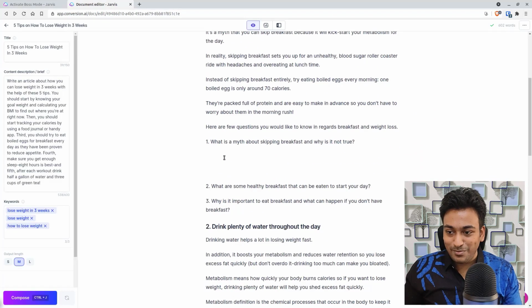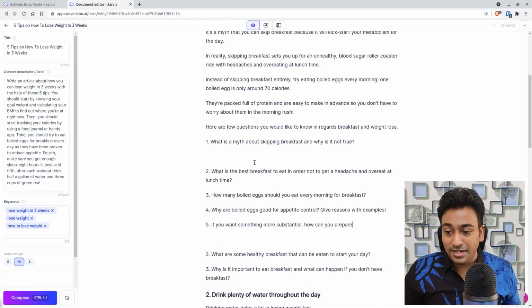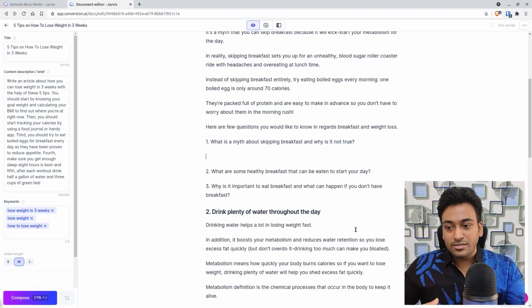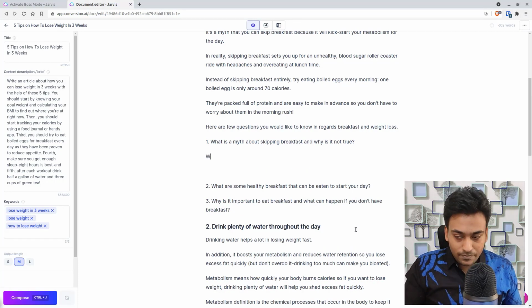This was the question. Let me put compose again and let's see. It goes for the answer. I think it's not able to understand that I want to write a question here. Instead, it's trying to generate more questions based on that. So let me give more suggestions for Jarvis to get a better sense of understanding. Like, write why it is. Let me write an answer. Write an explanation. Let's see whether this works.